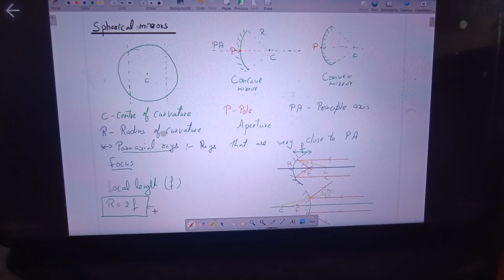Next, write down. Now we'll be finding out where the image will be formed for the spherical mirror. For that, we need to know some set rules, which will be the path of the light that is followed when the light falls on the mirror surface. So write down the path of the ray on the mirror surface for spherical mirrors.